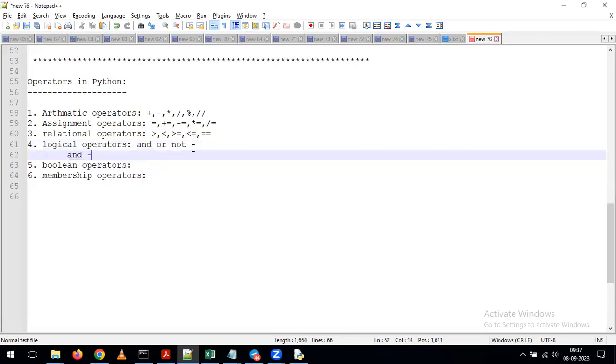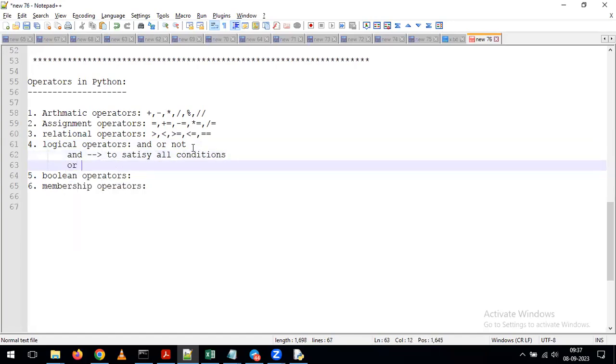When do we need to go for AND? If we are given two conditions, or three conditions, or four conditions, and your requirement is to satisfy all the conditions, then we can go for the AND operator. What about OR? To satisfy any one of the conditions, we can go for the OR operator. To satisfy all the conditions, we have to go for the AND operator.